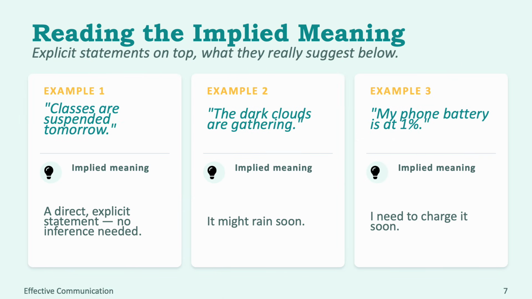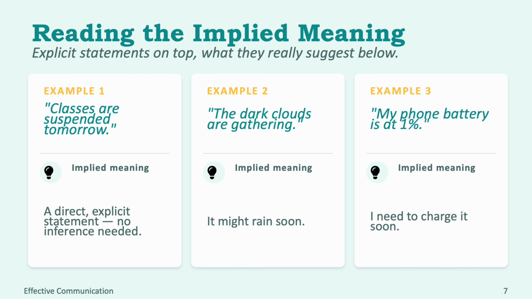Now let's practice. For example number 1, "Classes are suspended tomorrow." This is explicit. Everything is already clear. For example number 2, "The dark clouds are gathering." What does this suggest? It might rain soon. Example number 3, "My phone battery is at 1%." The speaker doesn't say directly, "I need to charge my phone," but it is implied meaning.